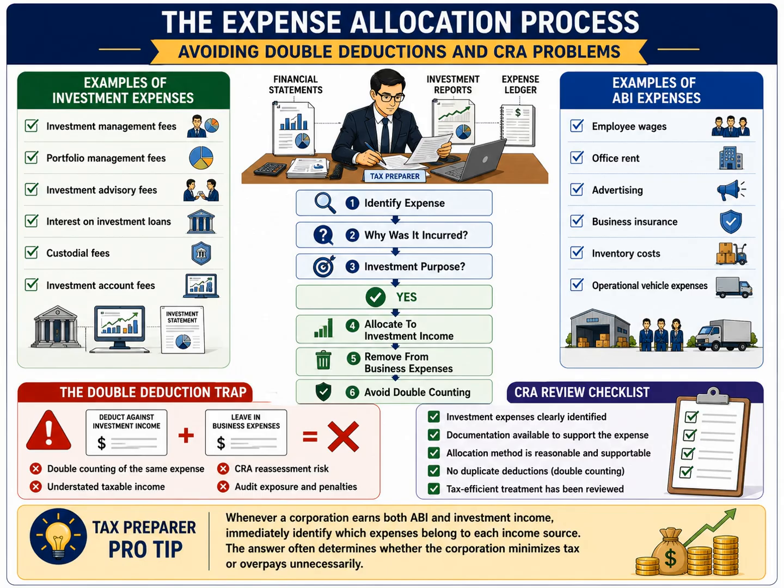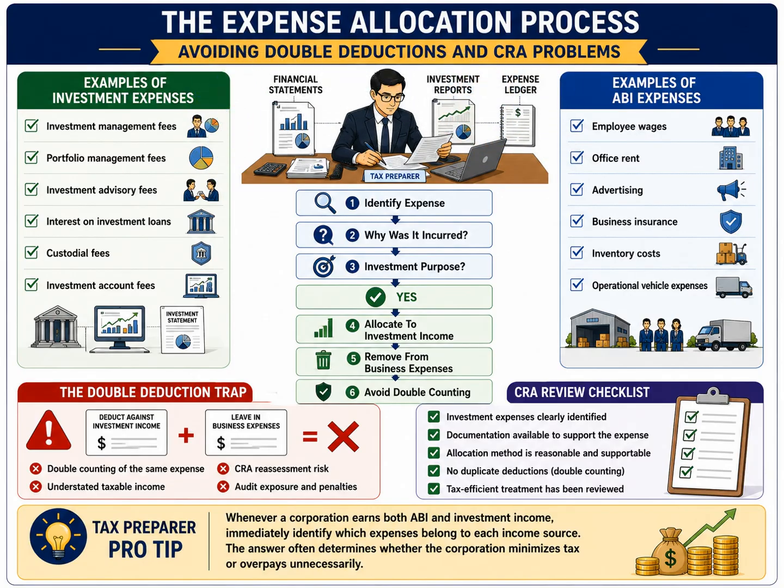On the right side are examples of expenses that normally belong to active business income. These include employee wages, office rent, advertising, business insurance, inventory costs, and operational vehicle expenses. These costs support the corporation's business operations rather than its investment activities.